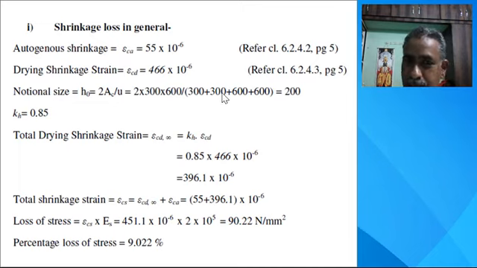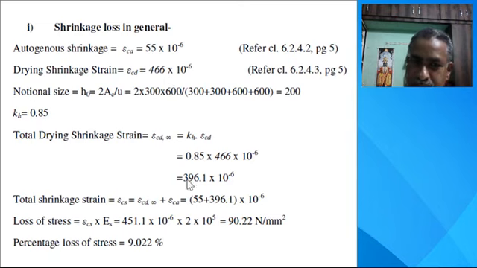So 300 plus 300, 2 sides, and 600 plus 600, another 2 sides, gives the total perimeter. So we get the notional size as 200, and from the table we can find the coefficient kh. Total drying shrinkage epsilon Cd is equal to Kh into epsilon Cd. Kh is equal to 0.85 and this is 466 into 10 raised to the power minus 6.